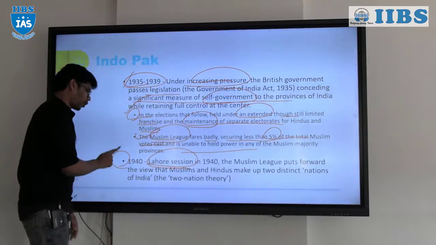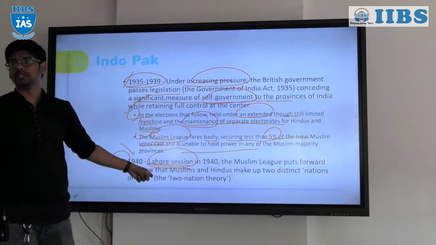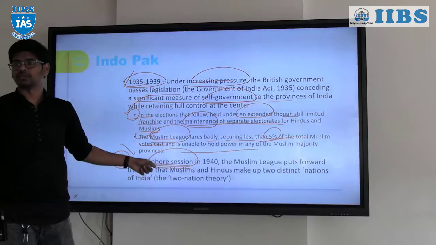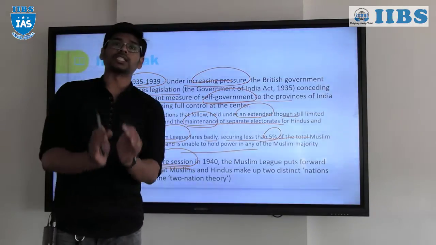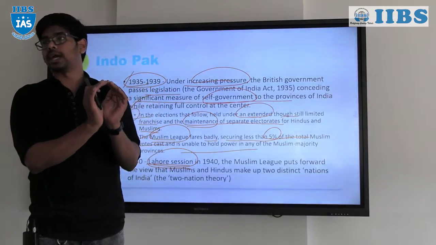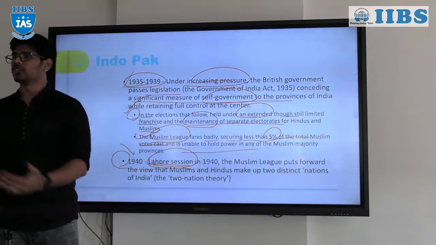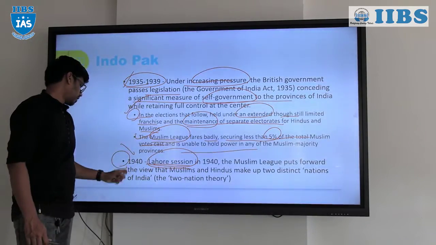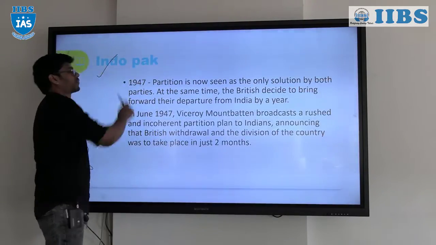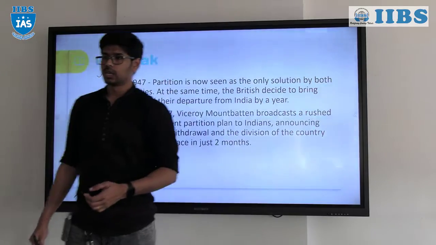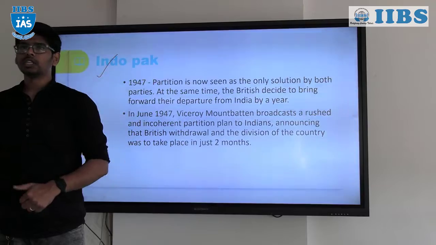You have to remember that in 1940, in the Lahore session, the Muslim League put forward the two-nation theory. That was the first time the Muslim League put forward that we want a separate nation for our own kind, for our own Muslims. So the two-nation theory was first proposed in 1940.